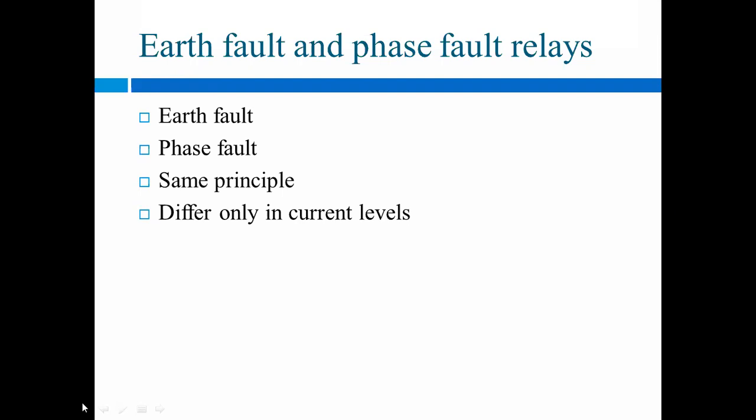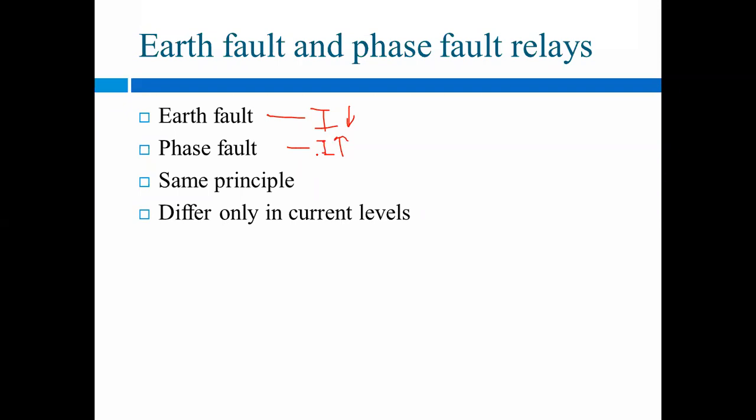Remember, for earth fault, current is low, and for phase fault, current is high.